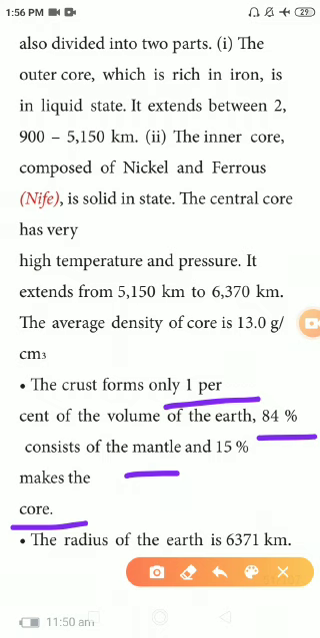Okay, what is the radius of the earth? 6371 kilometer. So in this lesson we learnt about the interior of the earth: crust, mantle and core. Next class we can see about the movements of the earth. So now thank you, thank you so much.